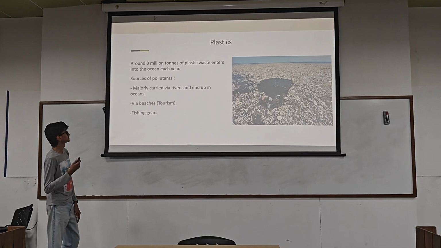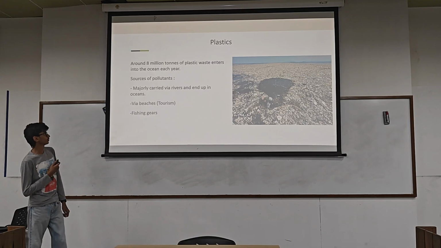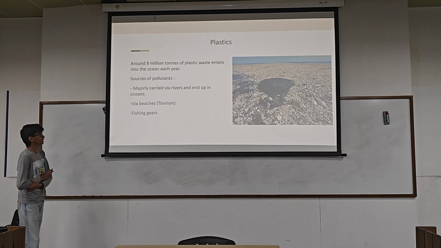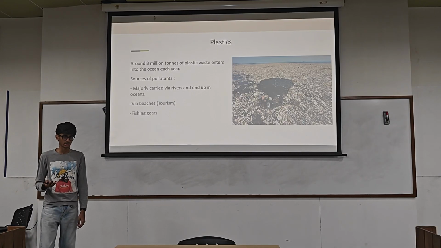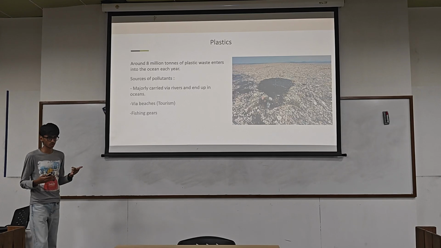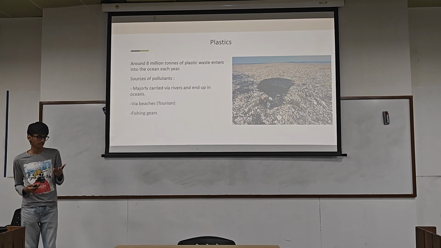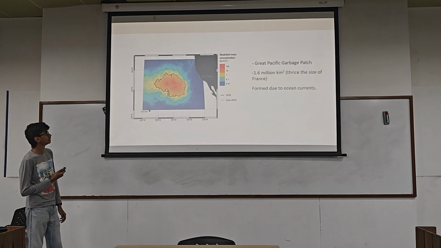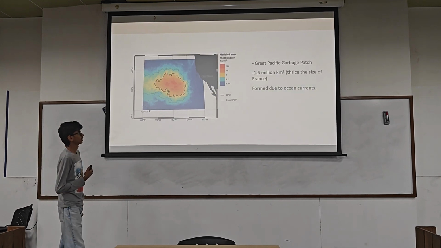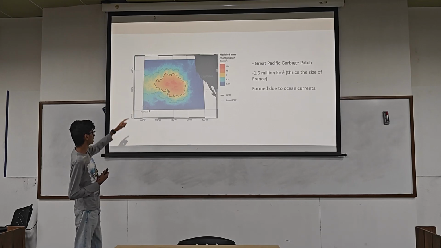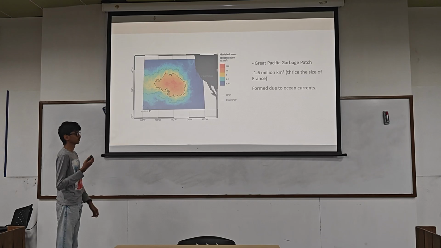Now let's look at plastics. 8 million tons of plastic waste enters the ocean every year, and the major sources are rivers, which end up in the oceans. Secondly, beaches, through tourism and so on. Thirdly, fishing gear, fishing nets and all. This is the Great Pacific Garbage Patch near California. It is twice the size of France, so you can imagine the scale.